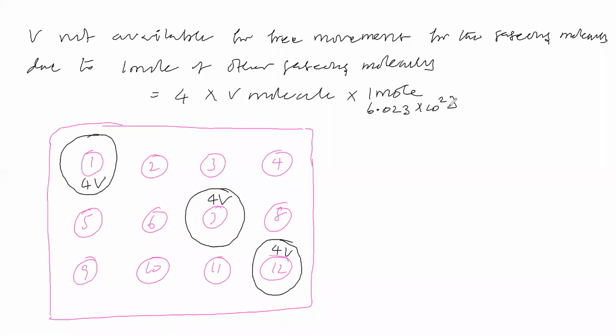We will write: the volume not available for free movement for the gaseous molecules due to 1 mole of molecules means 4 into the volume of a molecule into Avogadro number. This is called unavailable volume due to 1 mole of gas.